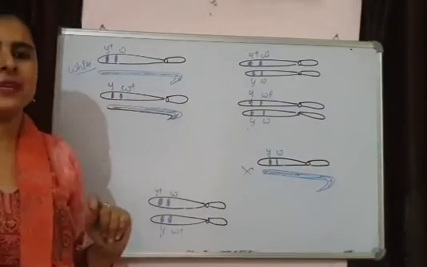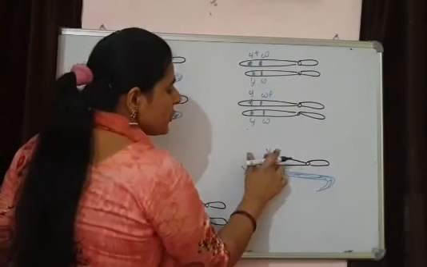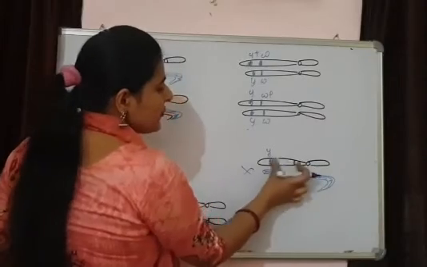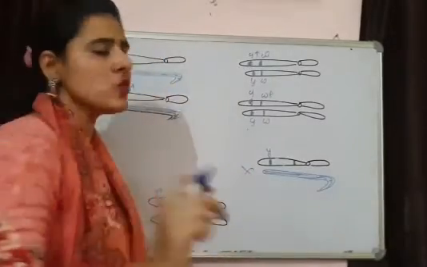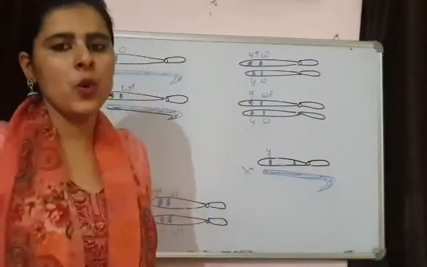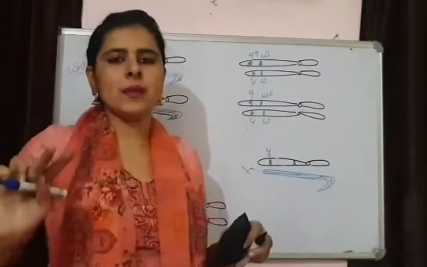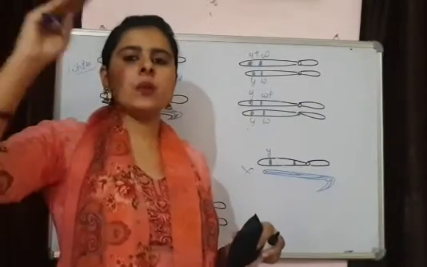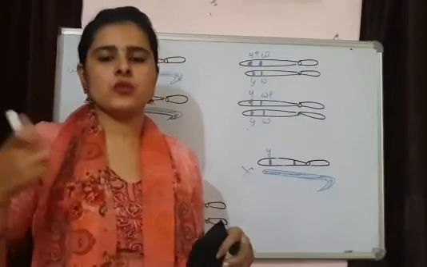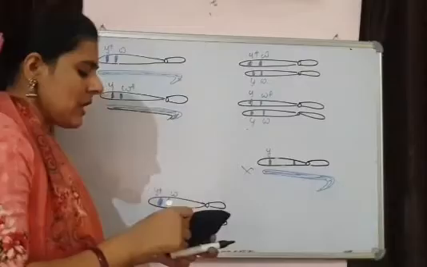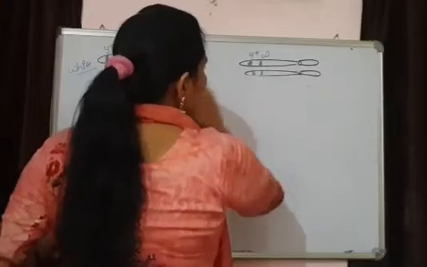In the second experiment, you can say in the second cross, in NCERT they have shown again two genes, but these genes are distant from each other. They have increased the distance, selecting two genes which are present on one single chromosome, but the distance between them is more. If the distance between them is more, then in the end result they are also getting parental type and recombinant type, but now the frequency or the number of recombinant type has increased. Because the distance is more, the chance of crossing over will also be more. So this is how we can show linkage between the genes and the chances of formation of recombinants.